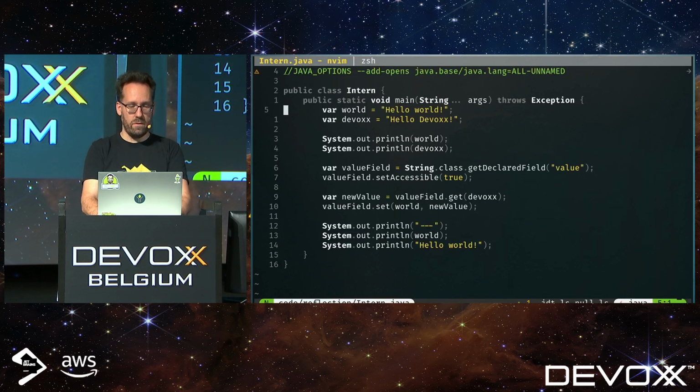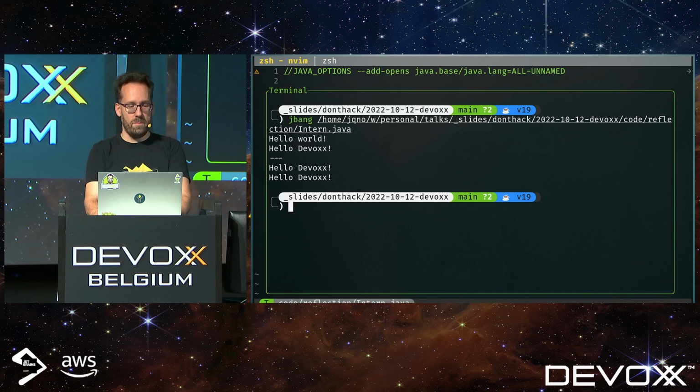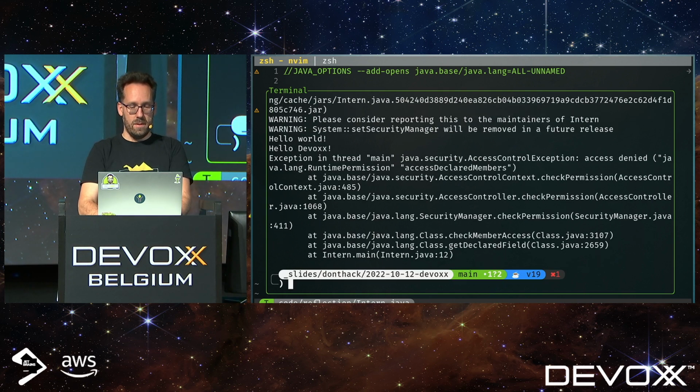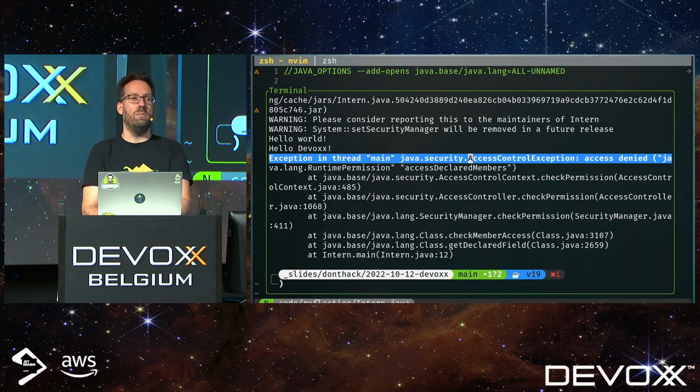We go back to our intern class. As we remember, there's some reflection strangeness going on here. So we install the security manager. Oh, oops. We install the security manager over here. And if we now run the program, we get some warnings, but finally it says java.security.AccessControlException, access denied. You are doing reflection, please stop, is what it says.